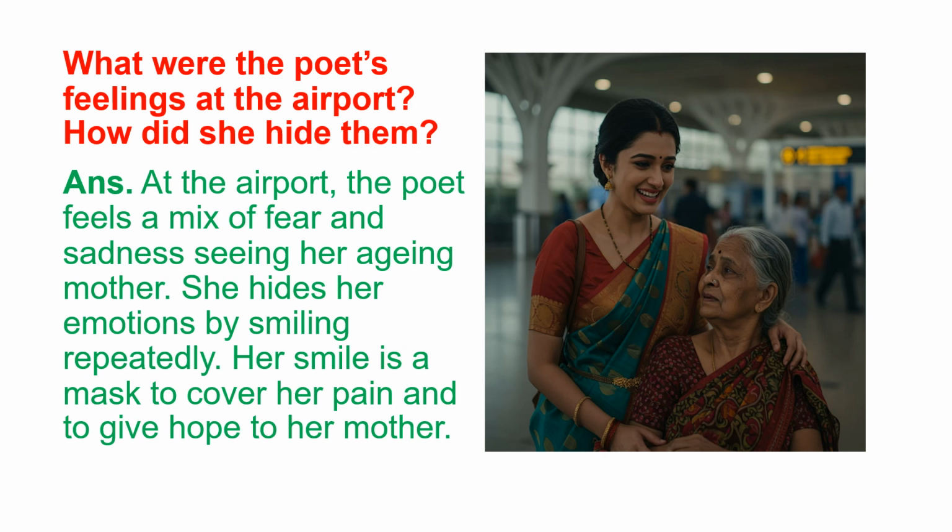What were the poet's feelings at the airport? How did she hide them? Answer. At the airport, the poet feels a mix of fear and sadness seeing her aging mother. She hides her emotions by smiling repeatedly. Her smile is a mask to cover her pain and to give hope to her mother.